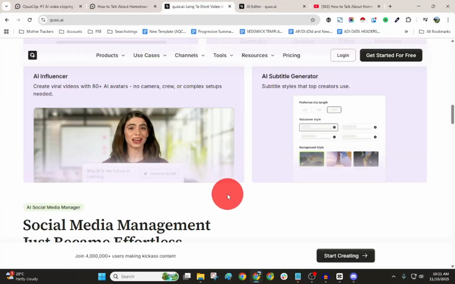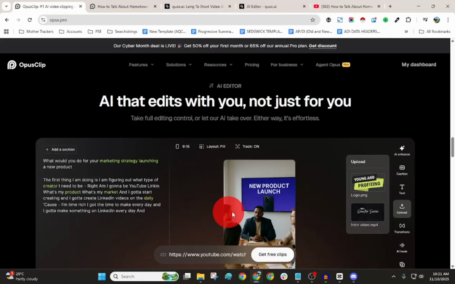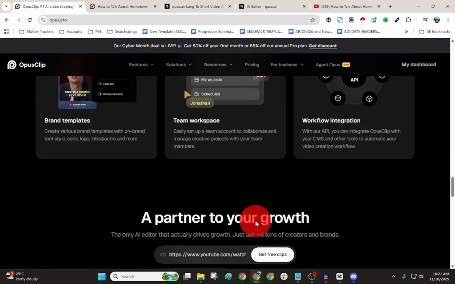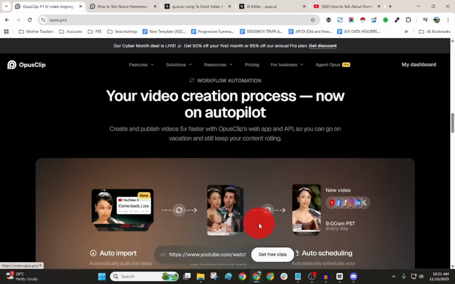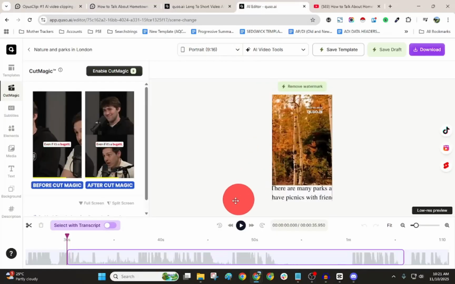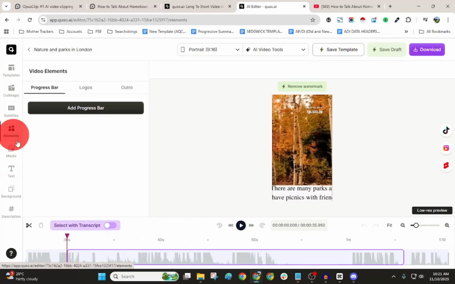Don't skip this next part, it's where the real difference shows. Opus Clip focuses on speed. Once you upload, wait a minute or two and get 5 to 10 viral style clips with captions and reframing already done. Vidyo.AI takes a little bit longer, but it gives you deeper customization like choosing highlight keywords, layout styles, and even dynamic subtitles.